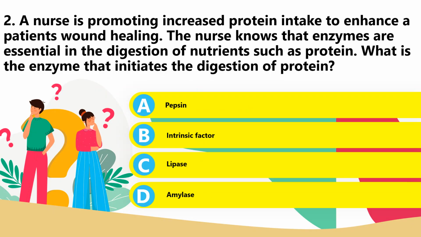Of course, the enzyme that initiates the digestion of protein is pepsin. The correct answer for number 2 is letter A. We know that intrinsic factor combines with vitamin B12 for absorption by the ileum, part of the intestine, and lipase aids in the digestion of fat, and amylase aids in the digestion of starch, or the carbohydrate. Best answer for number 2 is letter A.